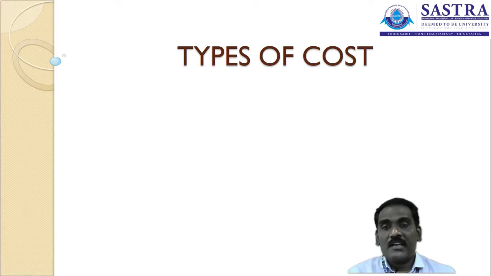In this, there are different stages and different processes. In each process, I spend a cost. That includes material, labor, and the overhead expenses which are also included while manufacturing the goods.